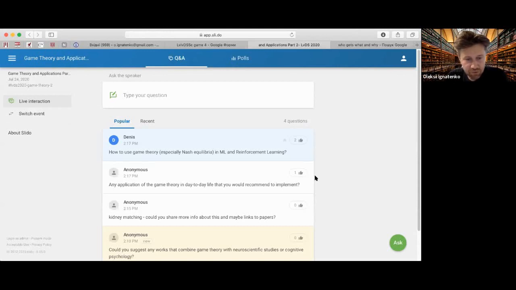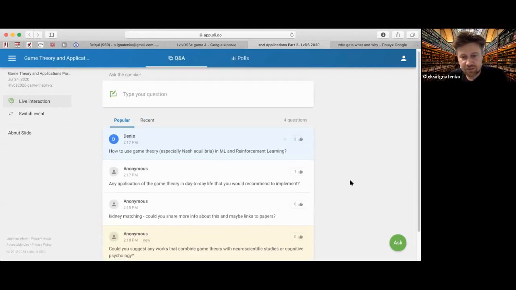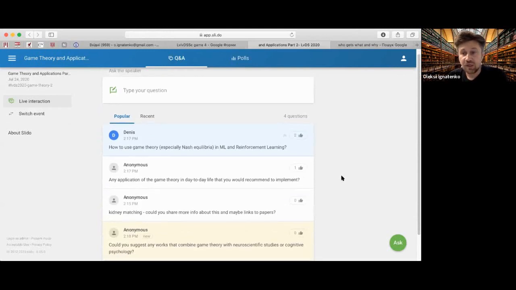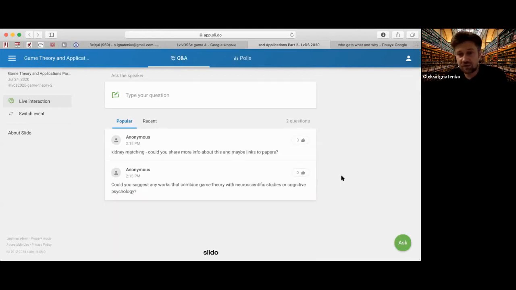Okay, can you suggest any work that combines game theory with neuroscientific studies and cognitive psychology? Colin Camerer is probably the father of behavioral game theory, or experimental game theory, as it's called.